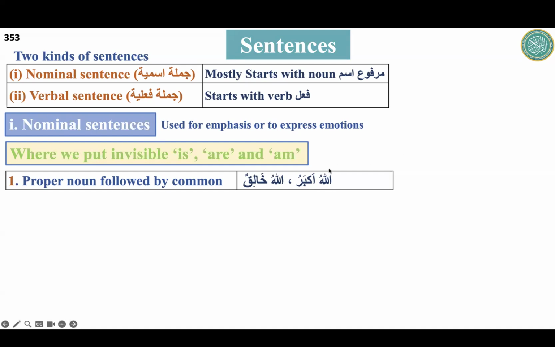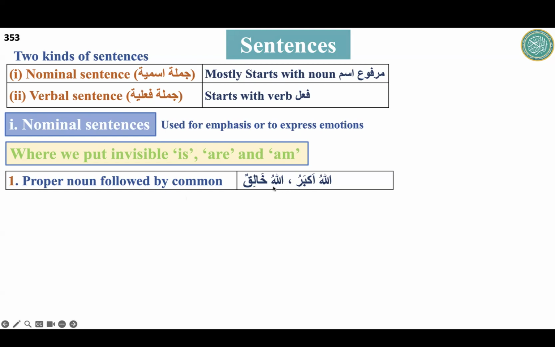But when I have Allah and Akbar, Allah is a proper noun and Akbar is a common noun, so now it becomes a sentence. And in this case, we said we put is, am, are after the proper noun. Where is the proper noun? Allah. So what will be the translation? Allahu Akbar, Allah is bigger.